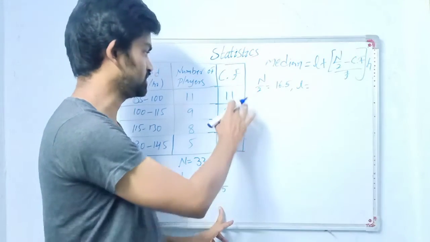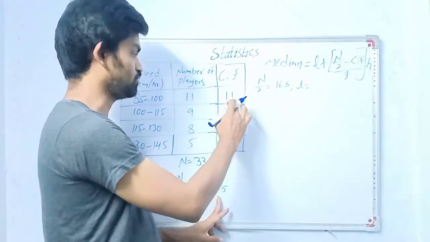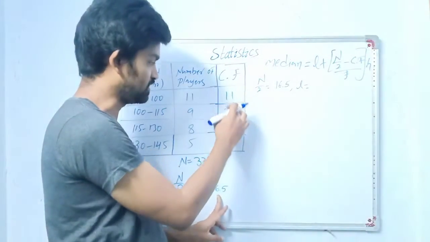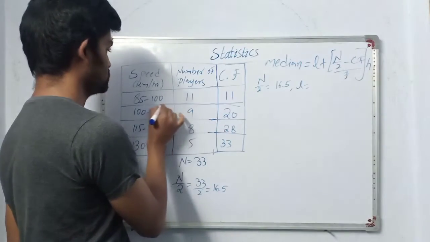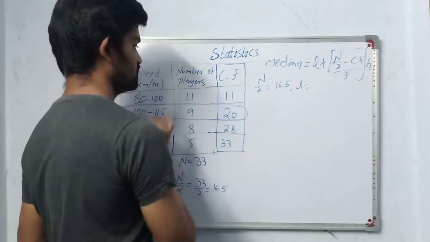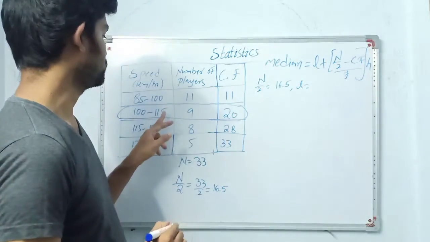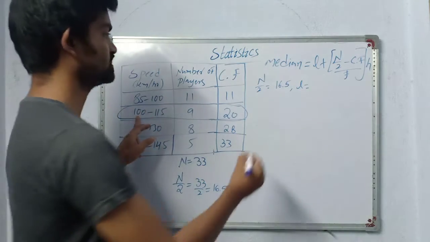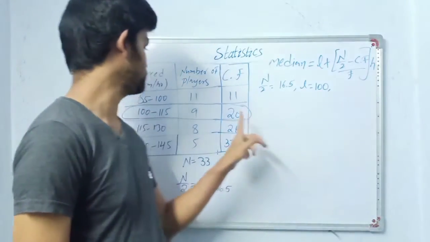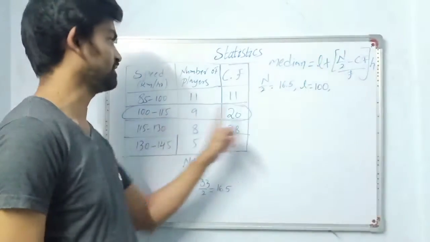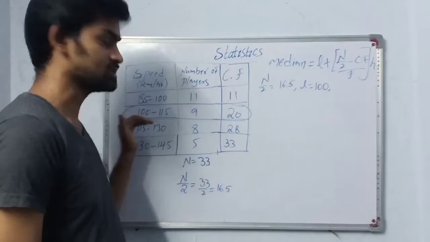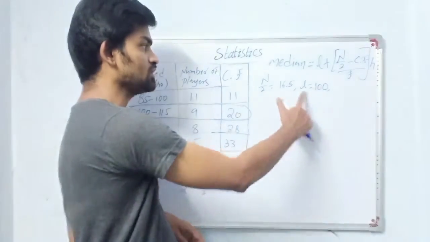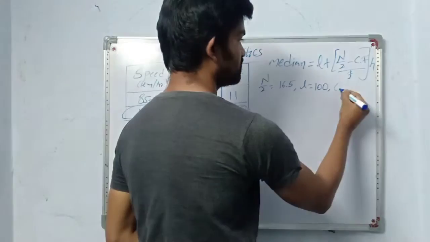So n by 2 is 16.5. 16.5 doesn't come in 11; 16.5 will come in 20, because it is lesser than 20. So this is our median class. Now the lower class limit L of the median class is 100. So the L value is 100 because we got 16.5 in the second class, that is 100 to 115. Now L is completed. Next we have to write cumulative frequency CF.